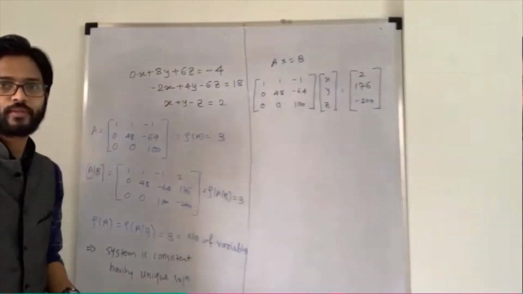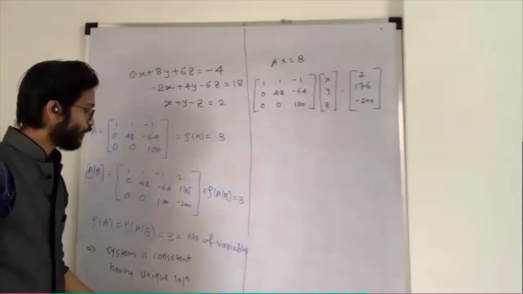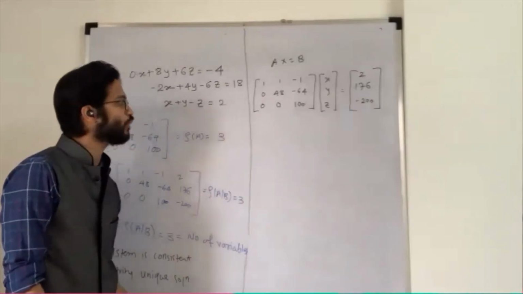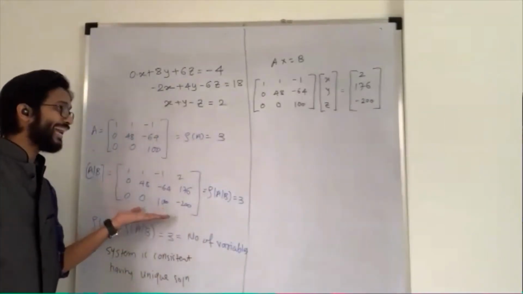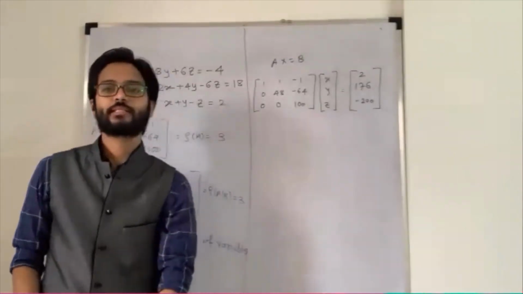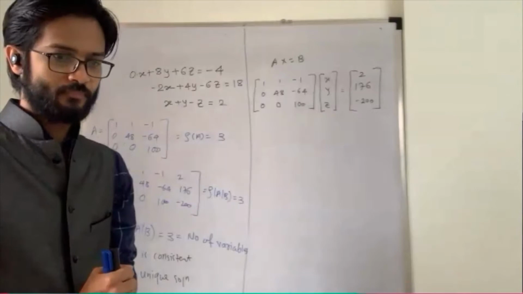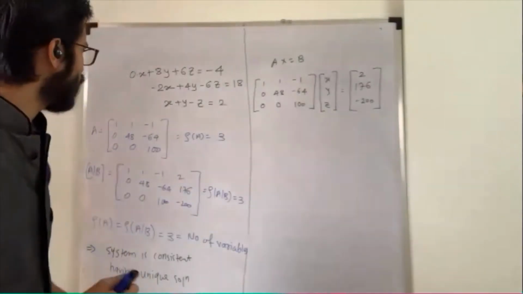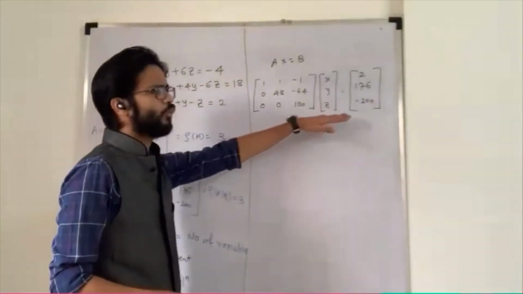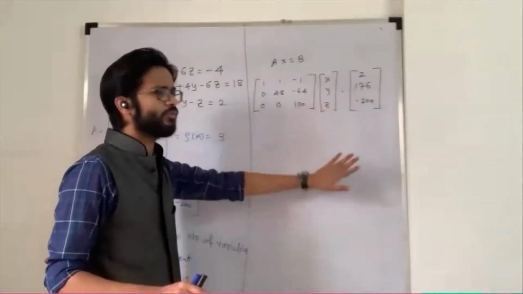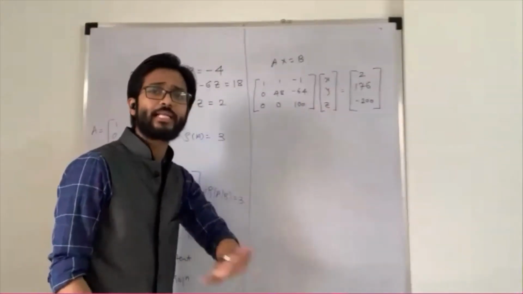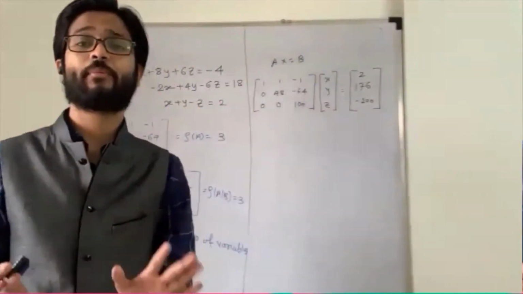Okay. So for finding the values of X, Y, Z, for solving the system, I write down my echelon form in that format. Yes. Sir, but the echelon form is not going to be the same for everyone, right? No, it's okay. No problem. Whatever echelon form you are getting, you just write it down. At the last, you will get the same answer. All of you get the same answer.